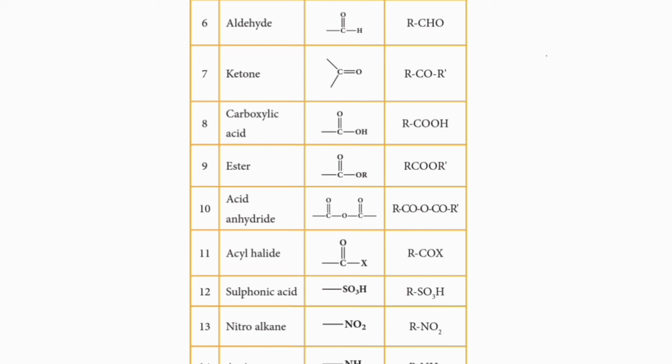RSO3H. We know the formula for sulfuric acid, H2SO4. Actually, in H2SO4, when the OH group is replaced by an alkyl group, it gives sulfonic acid.